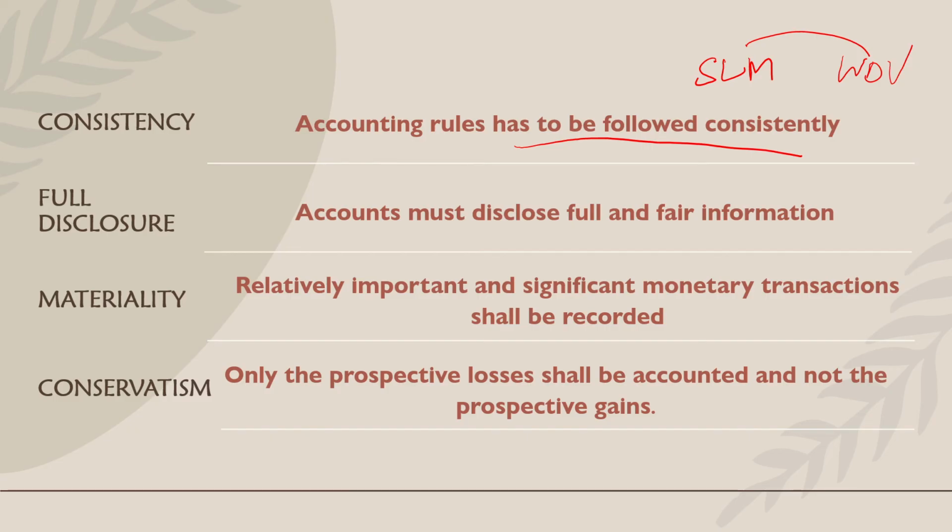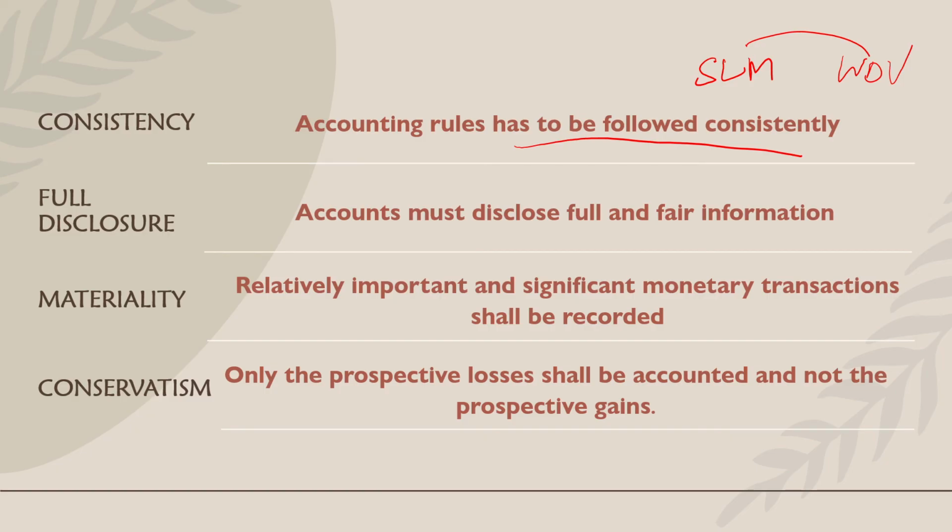Next one is full disclosure. Full disclosure talks about how the accounts must disclose full and fair information. That is, it should include all the necessary details that have to be told to the readers of the financial statement. It should contain everything full and fair. It should be true and fair, right? It has to be truthful, and it has to disclose everything that is essential, right? So that is the full disclosure convention.